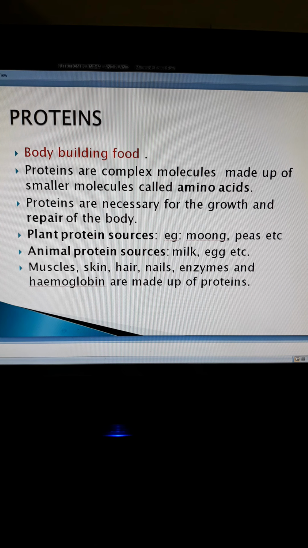Other than these, many parts of the body, for example muscles, are made up of proteins. Skin, hair and nails are also made up of proteins. The enzymes that help in the digestion of food are also proteins. Blood contains a protein called hemoglobin, which is very important for our body because it helps to transport oxygen from the lungs to the cells. So this is all about proteins.